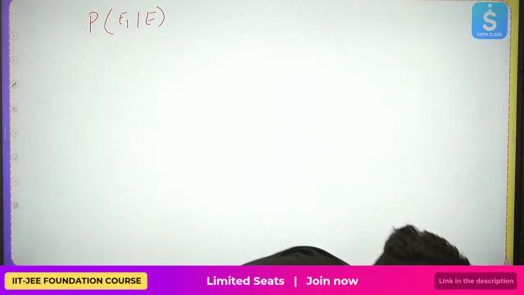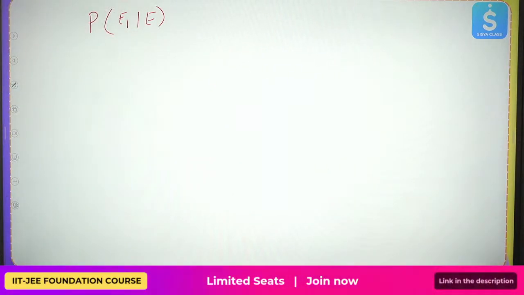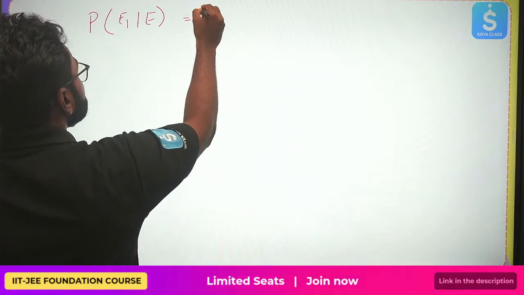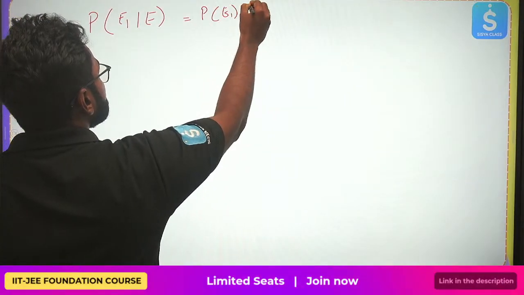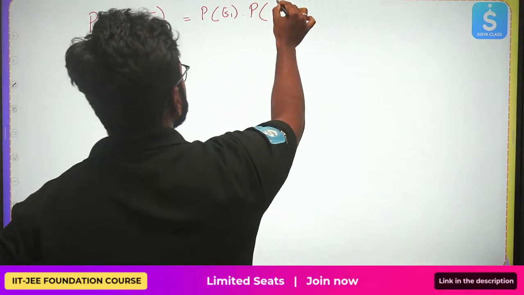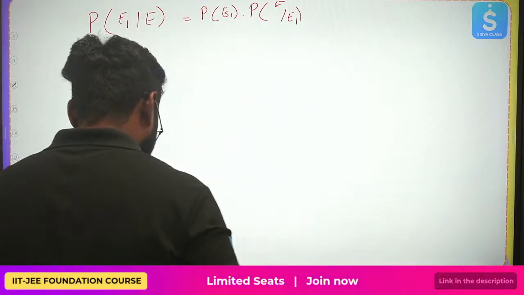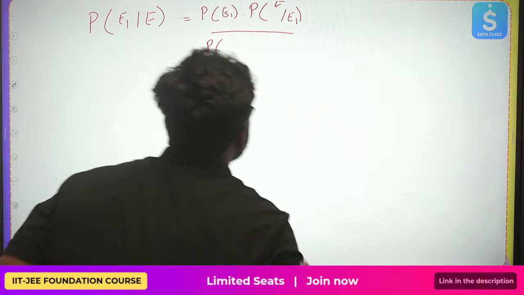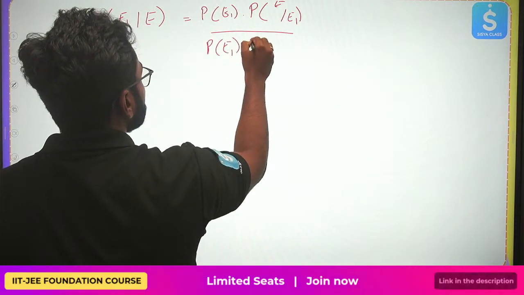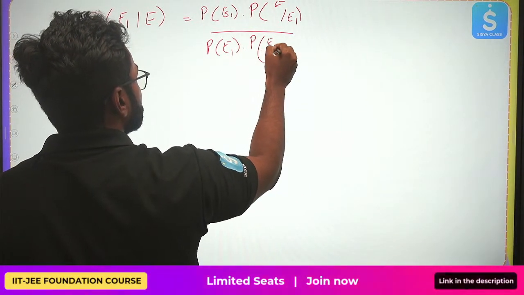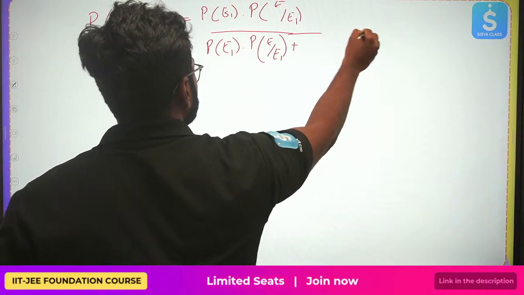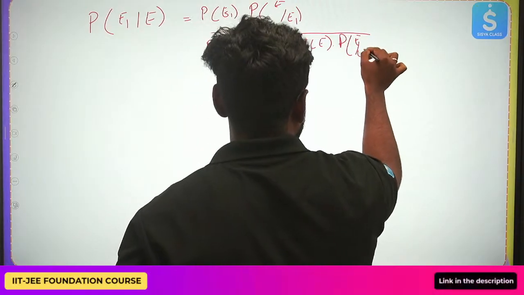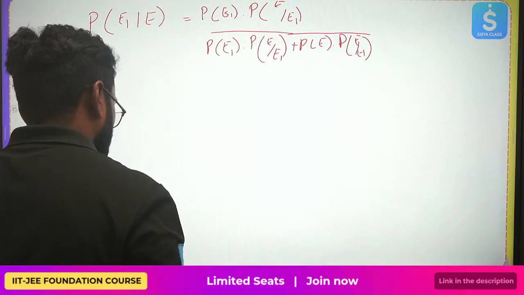P of E1 given E is nothing but P of E1 into P of E by E1, divided by P of E1 into P of E by E1, you have to again write all the probabilities that are present, plus P of E2 into P of E by E2. Got it?